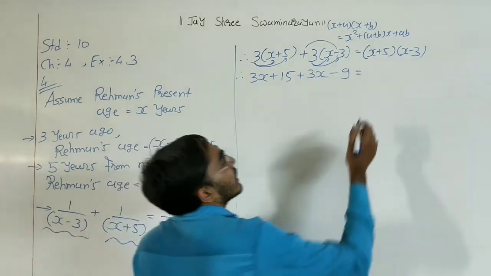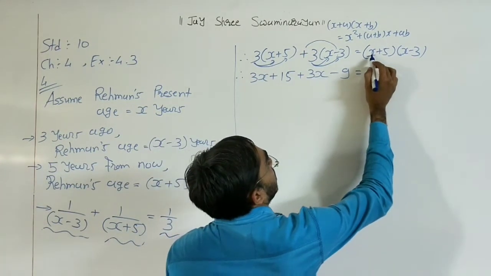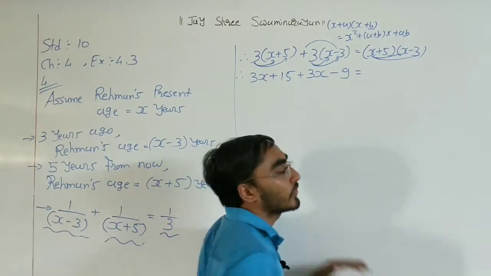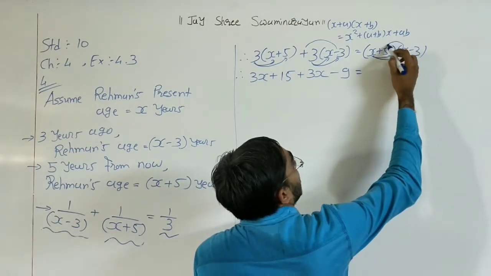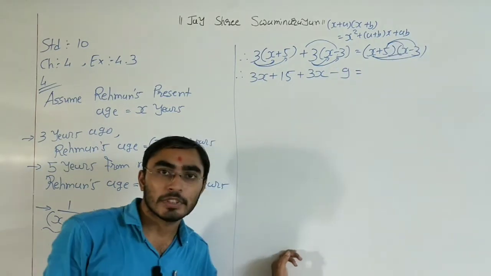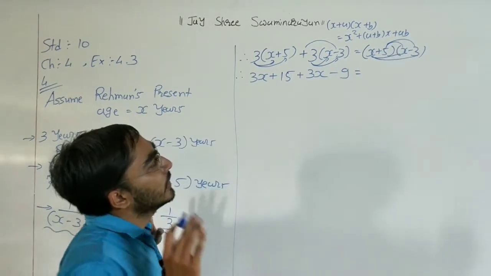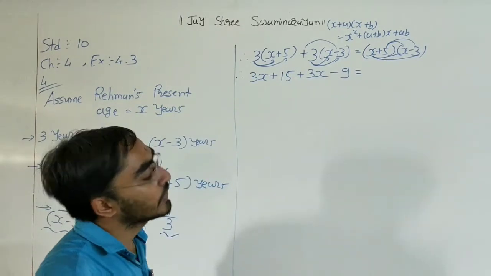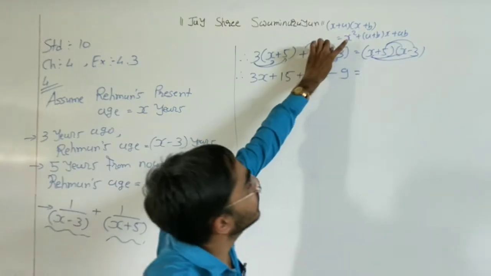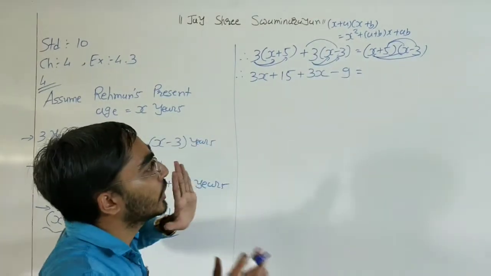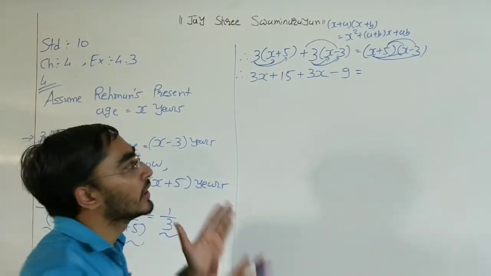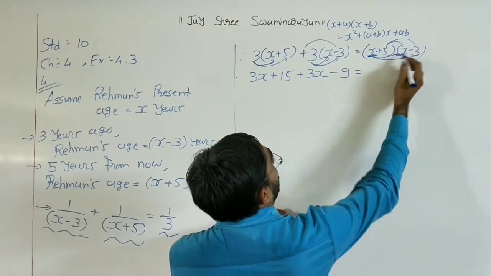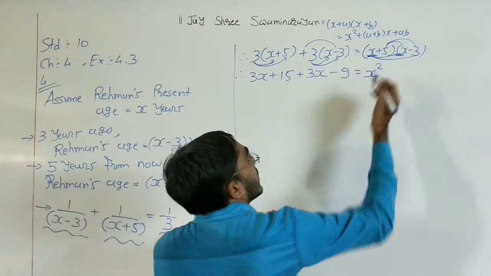Otherwise, you can do the multiplication. That means first of all x multiply with x, then x multiply with minus 3, then 5 multiply x and 5 multiply minus 3. Okay, but right now I know the identity, so I want to use this identity. So the identity is x square. That means whatever term is the same in both brackets, we need to take a square of it. Right now x is the same in both brackets, so here x square.